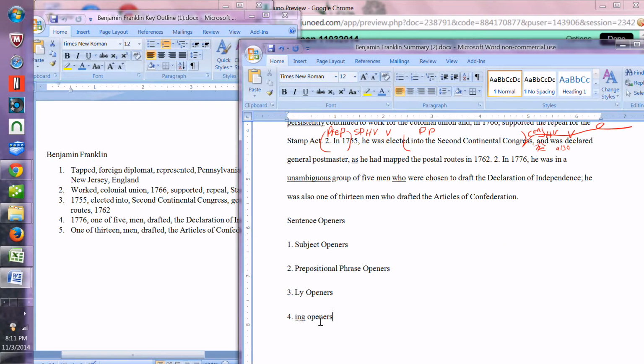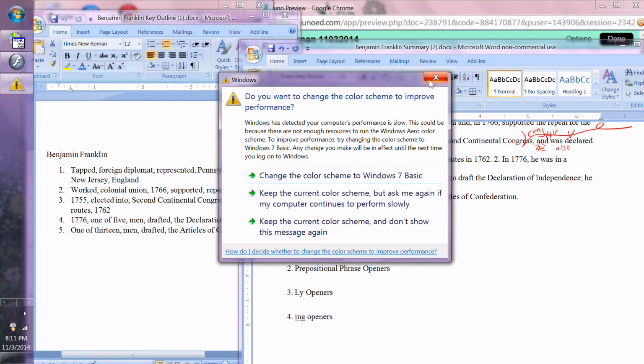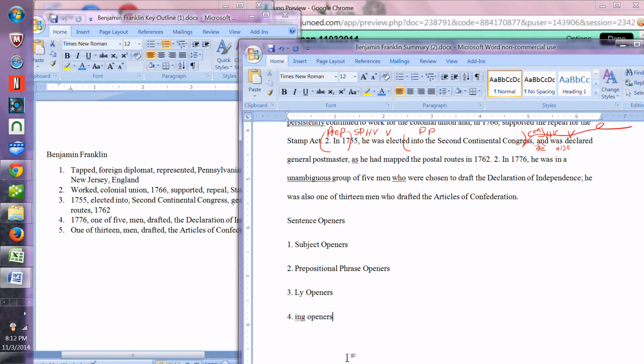An ing opener is when you're actually starting a sentence with a gerund. You're starting your sentence with a gerund, and a gerund is when you have a verb form and you're using it as a noun. So you can start using gerunds and mark them with an ing. Let's put an ing in front of them when you do that. Running is healthy. And so you can see running is usually a verb, but I've used it as my subject, as a noun, and that is a gerund opener.